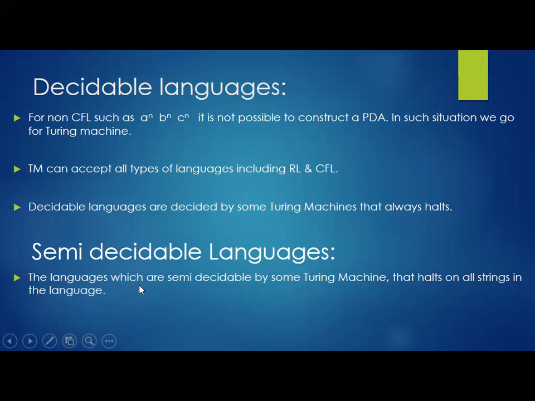Semi-decidable languages are those decided by some Turing machine that halts on all strings in the language. Whatever string we get, the Turing machine should halt and process it, and it should not skip any character. Remember this. So this is a brief introduction to the different types of languages available. These are the four different languages: first, regular language; second, context-free language; third, decidable language; and fourth, semi-decidable language.